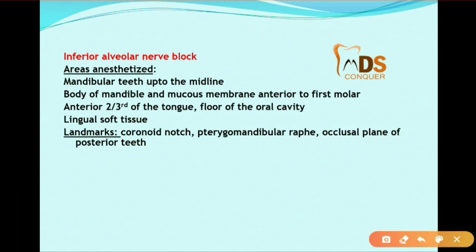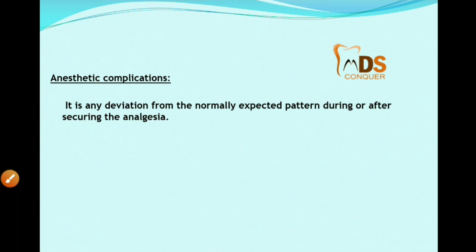For the inferior alveolar block, the areas anesthetized will be the mandibular teeth up to the midline, the body of the mandible, the anterior two-thirds, and the lingual soft tissue. And complications will be any deviation from the normally expected pattern during or after securing the analgesia.